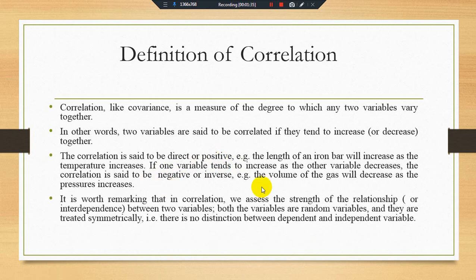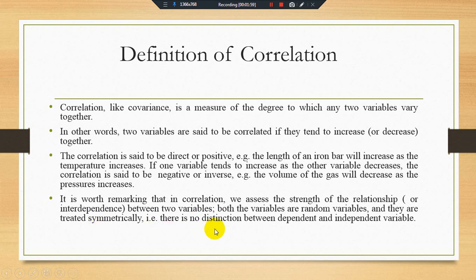It is worth remarking that in correlation we assess the strength of the relationship, or interdependence. We call it the degree of association between the two variables. Both variables are random, and they are treated symmetrically.